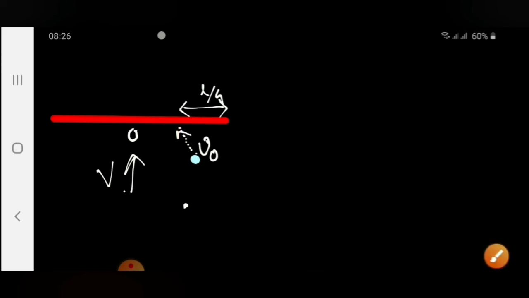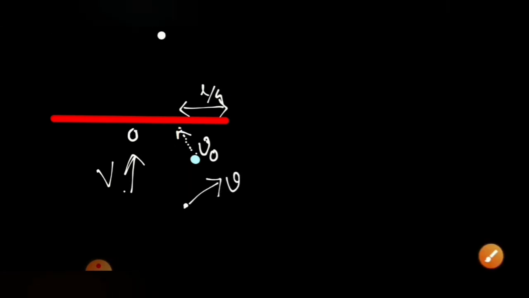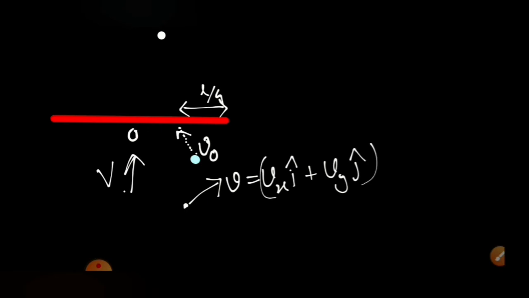So we take the velocity of the particle as small v, equal to Vx i cap plus Vy j cap. I have taken both x and y as positive. I don't know where it will go. If one of them is negative, it may be the second, third or fourth quadrant. As it was unknown, I took the first quadrant to solve it. So these are the quantities, we assume this one. Then let's see what equations can be applied. Let's start thinking about what we can do.